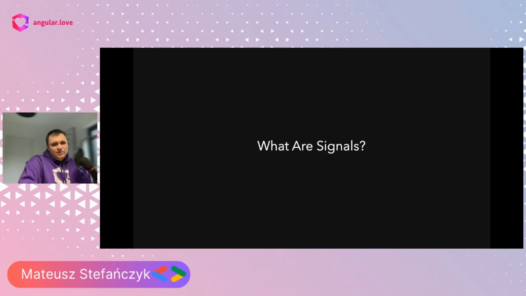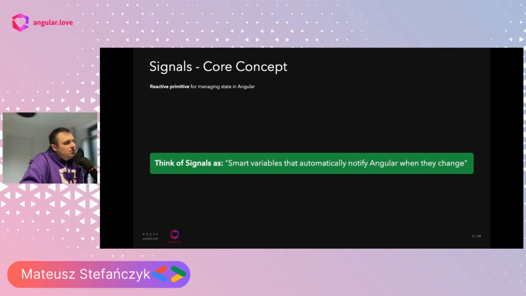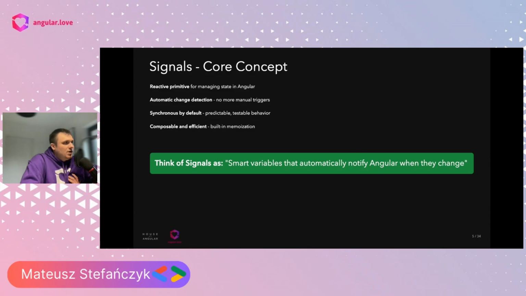Starting with what signals are. Signals are reactive primitives for managing state in Angular. You can also think of them as smart variables that automatically notify Angular when they change. They automatically trigger change detection, they are synchronous by default, and they are predictable, composable, and efficient.